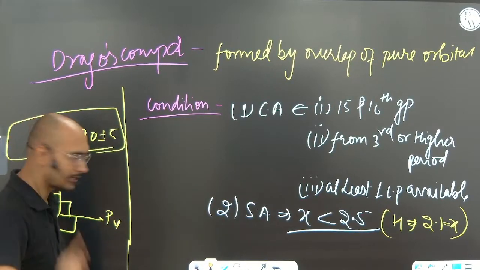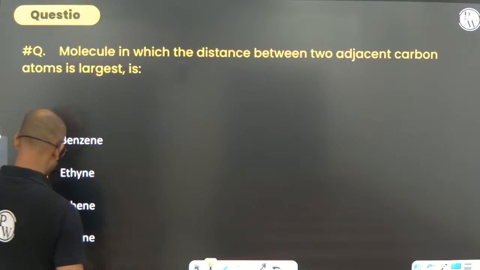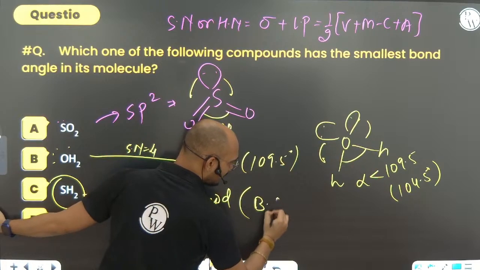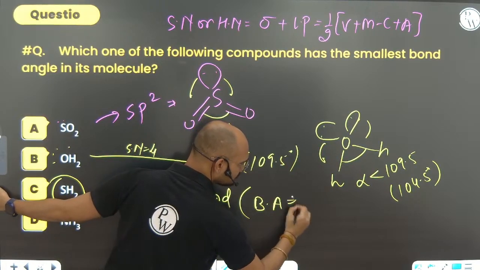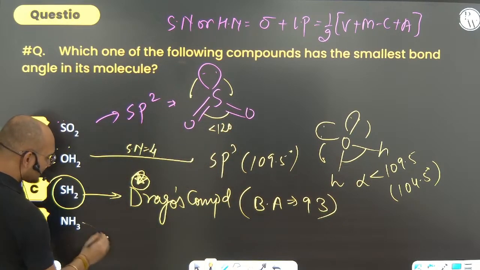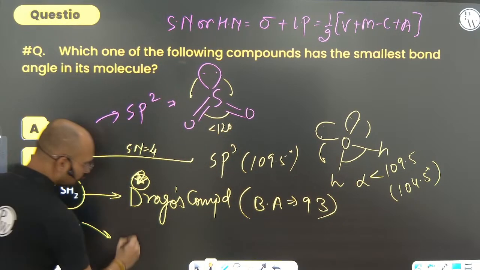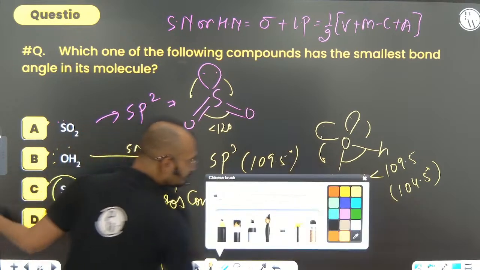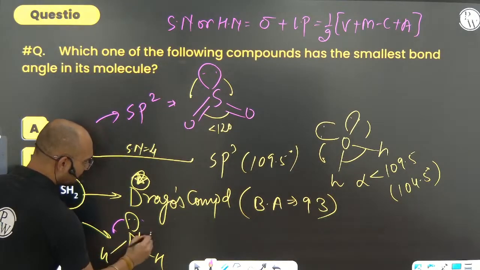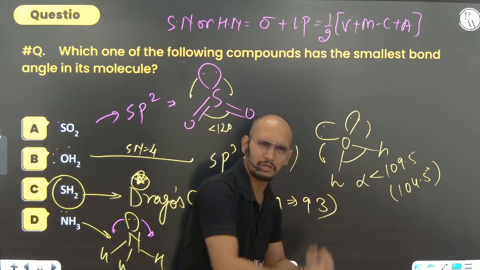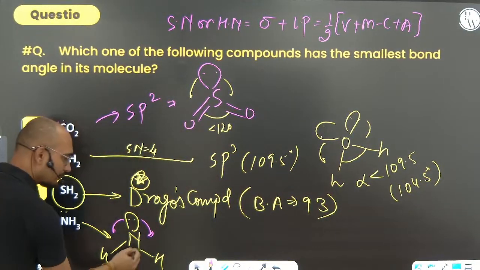Is this clearly understood? Yes. So H2S will have a bond angle close to 90, somewhere around 93. NH3, you can see that nitrogen has one lone pair. One lone pair cannot press the bond pair as much as in the water case, because there are two lone pairs there. They press very strongly, but here it is not so much because there are three bond pairs.